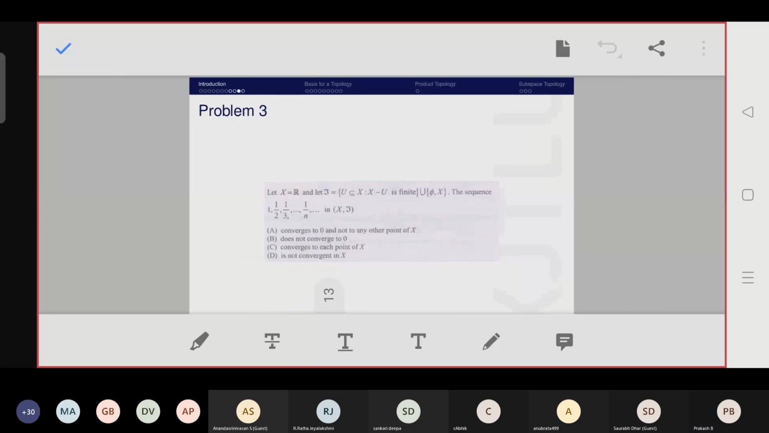Okay, just look at that. Here they are giving the cofinite topology, right? It's a cofinite topology, and they are giving the sequence, and they are asking about the convergence. We have a result in a cofinite topology: every sequence converges to every element, right? Therefore, this 1/n sequence converges to all the elements of R, right? So what are the options? So what is the answer actually? Option C. Okay, right.